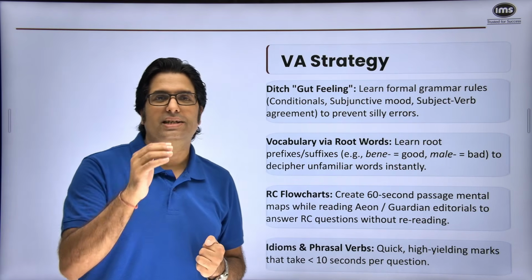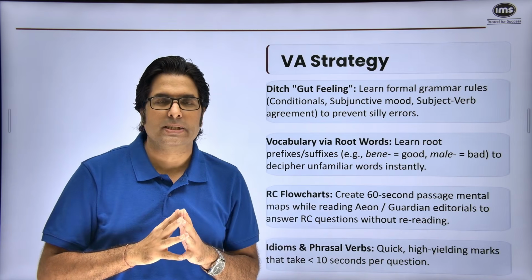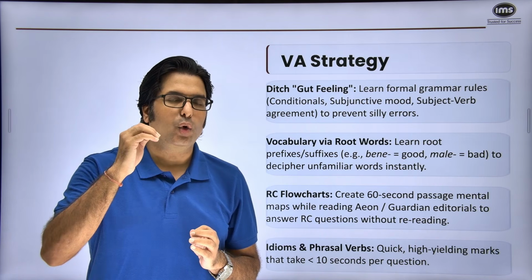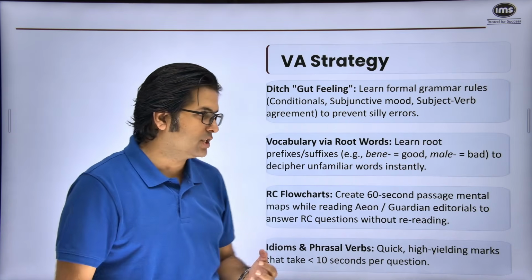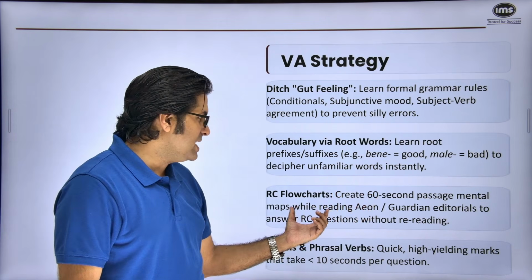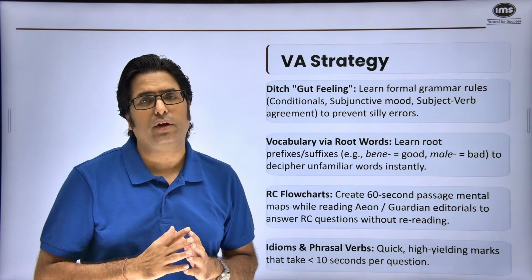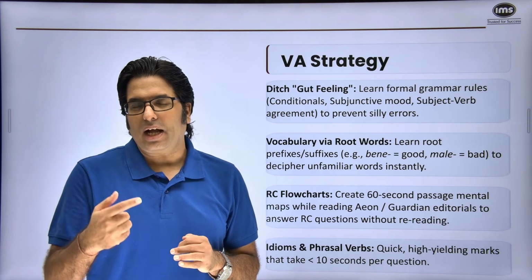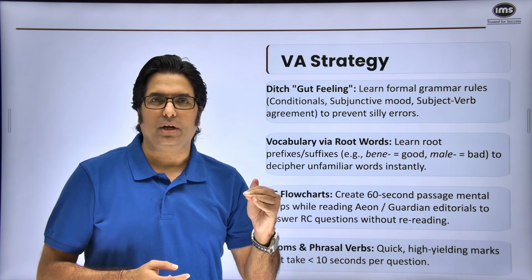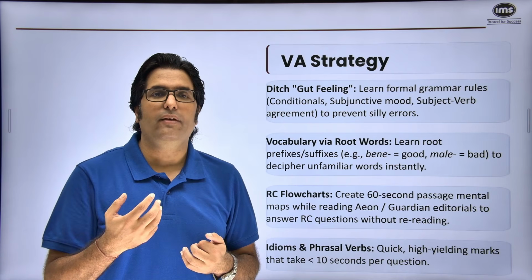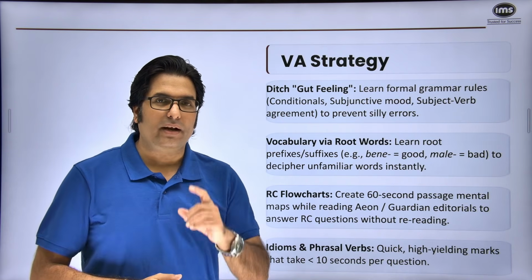RC flowcharts. Now RCs are relatively easier to follow. They are not very dense or difficult topics. The only part is for you to make sure that you're able to create a logical structure of the important arguments made in the passage. So create 60-second mental maps when you're reading a paragraph. When you're reading editorials or articles or any other material, make sure that after every paragraph, you do a quick summary in your head of the important messages. If possible, a good idea would be to think of the central idea or the main idea of the author in that particular paragraph in one sentence.